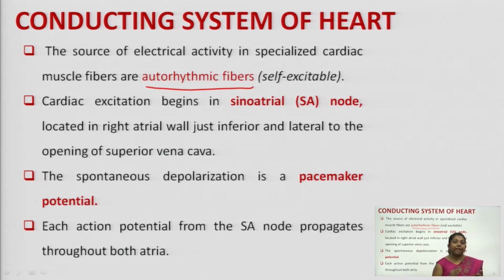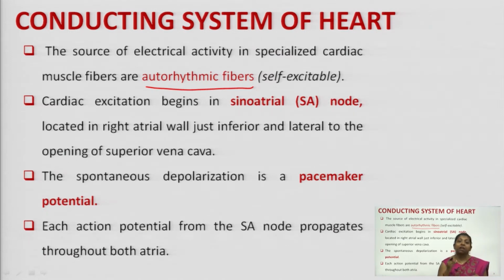Autorhythmic means they can be excited on their own. They do not need any external influence to get excited.